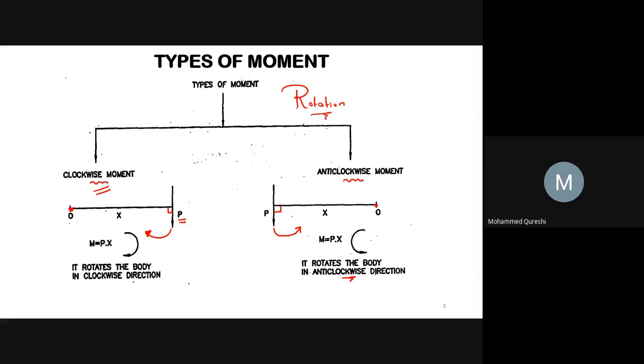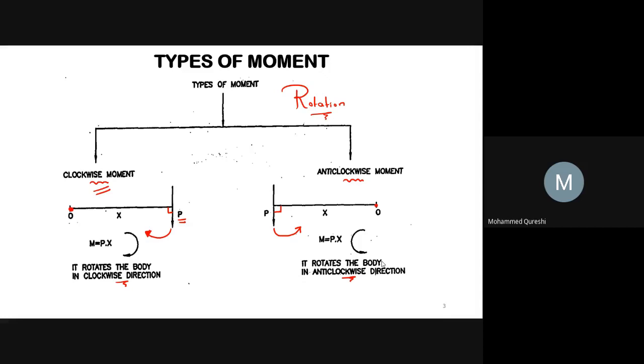So here is your clockwise direction and the other one is anti-clockwise direction. Simply, your moments are of two types. First is clockwise moment and second is anti-clockwise moment. Clockwise moment rotates the body in clockwise direction, whereas anti-clockwise moment rotates the body in anti-clockwise direction.